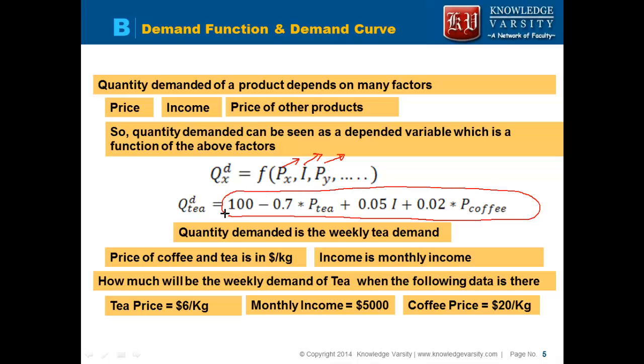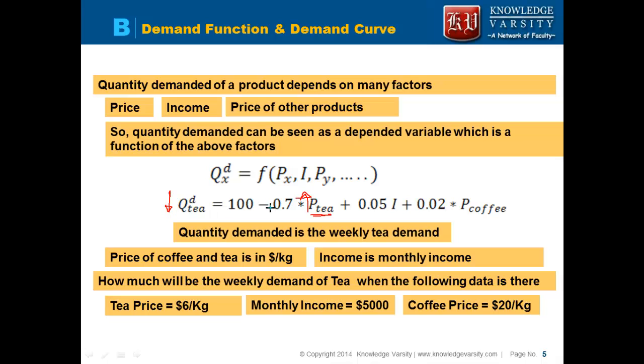Let us try to understand how this shows the quantity demanded of tea. What happens if the price of tea increases? Then definitely the demand is going to reduce. So we say it is negatively related with the price of tea. If the price of tea increases, the quantity demanded is going to reduce.